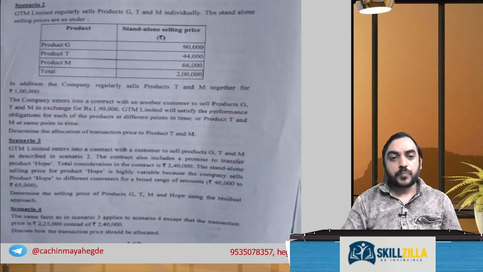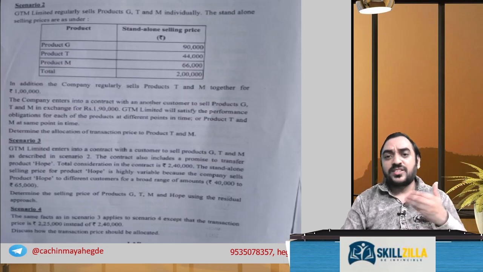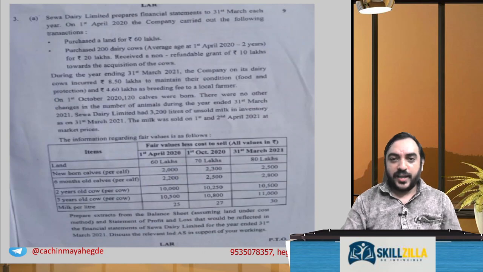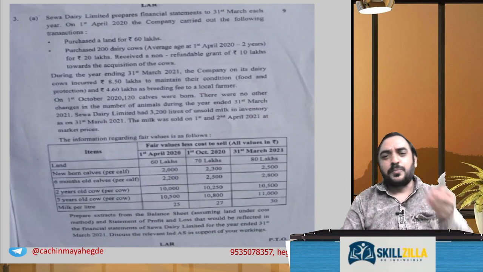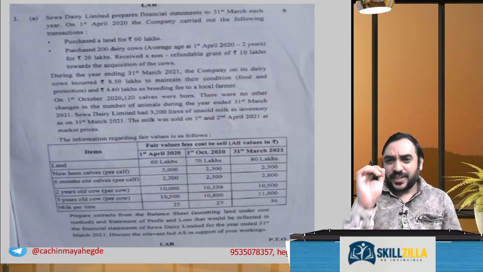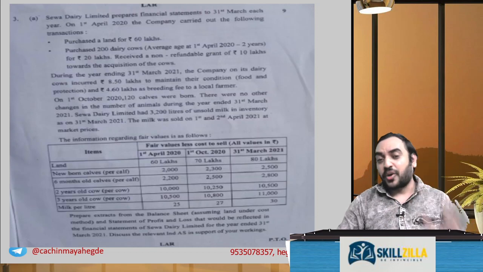Study material question. Looks big, scenario 2, scenario 3, scenario 4. It's based on what type of valuation you adopt in Ind AS 115. Simple problem. I know you would be thinking, this is a simple problem for you only, for us it will be difficult. Not like that. Study material and previous question papers will change your life. Of course, consolidation in my format.